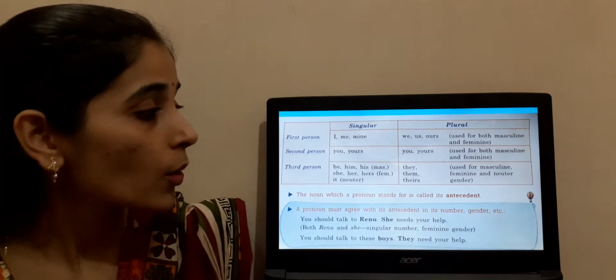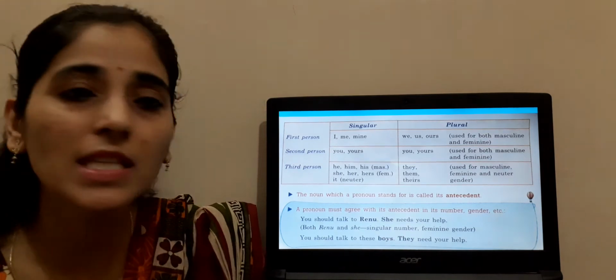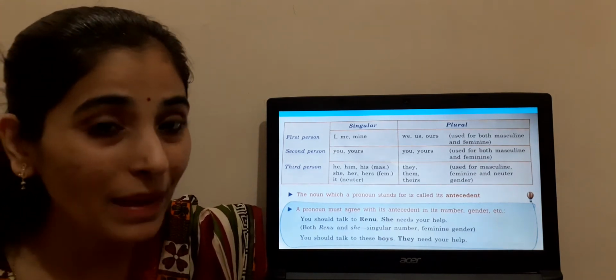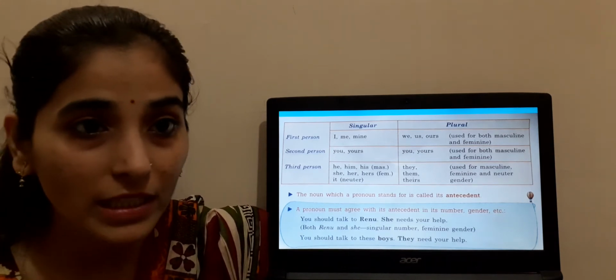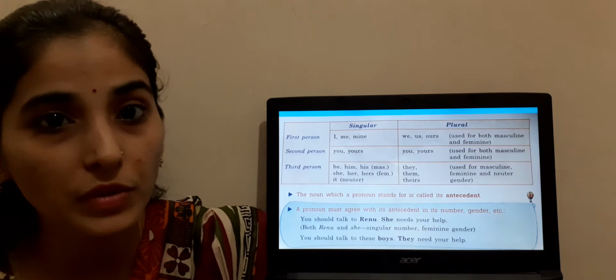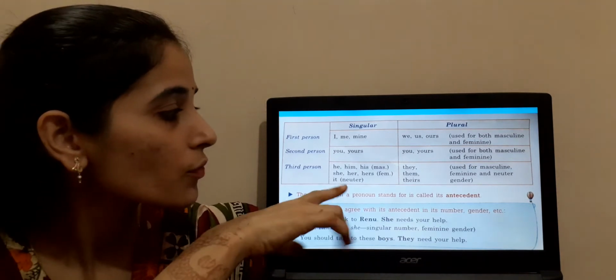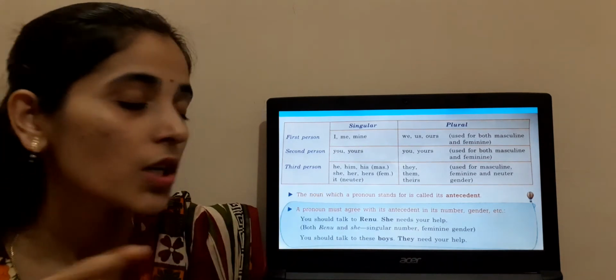Clear? Now what is neuter? Masculine means male, feminine means female, and neuter means things and animals. For example, it is a pet. It is a pet dog. I am not pointing out whether it is a male dog or a female dog. I have said simply it is a pet dog. So it is used for both masculine and feminine. That's why neuter gender is written here.